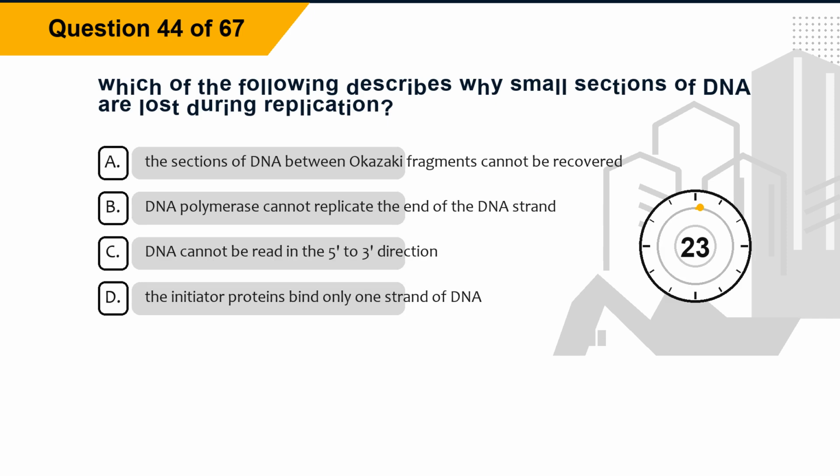Question 44. Which of the following describes why small sections of DNA are lost during replication? Option A. The sections of DNA between Okazaki fragments cannot be recovered. Option B. DNA polymerase cannot replicate the end of the DNA strand. Option C. DNA cannot be read in the 5' to 3' direction. Option D. The initiator proteins bind only one strand of DNA.